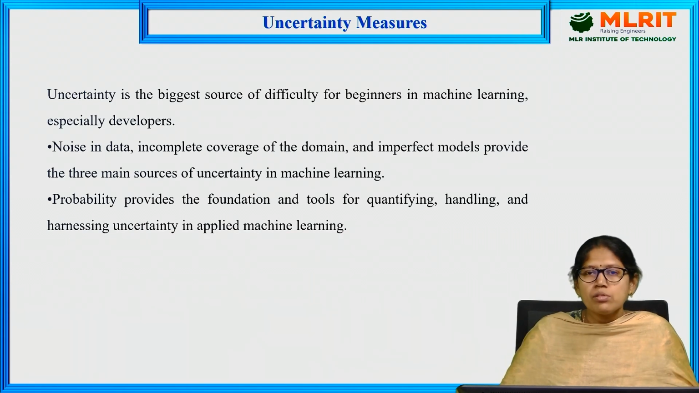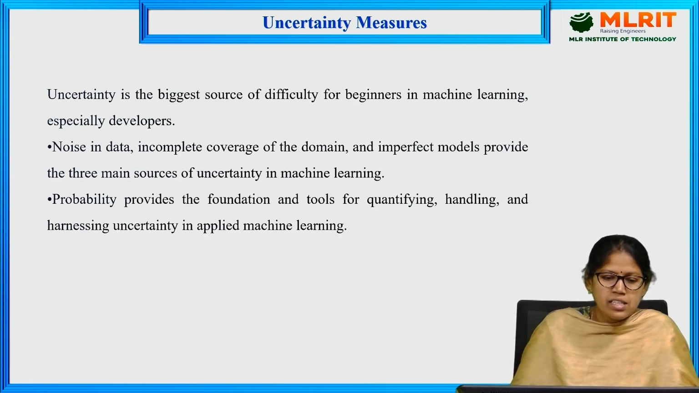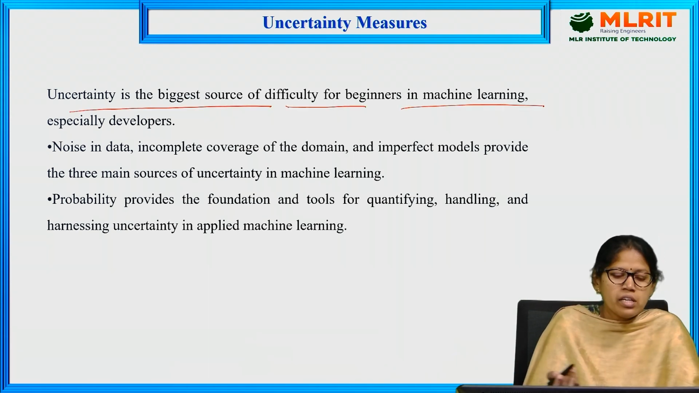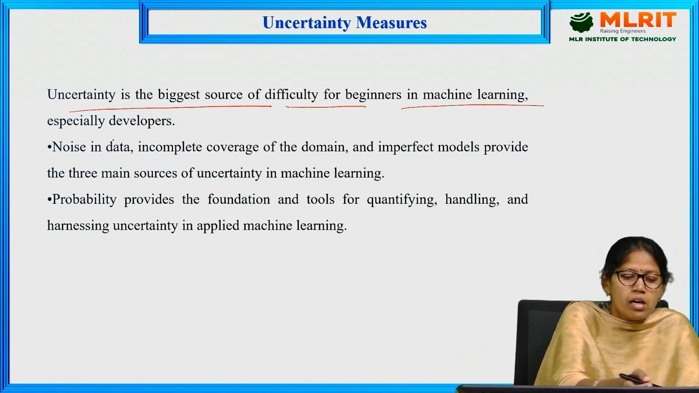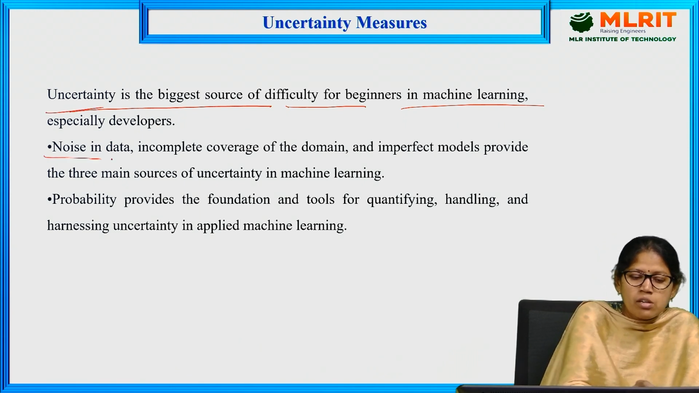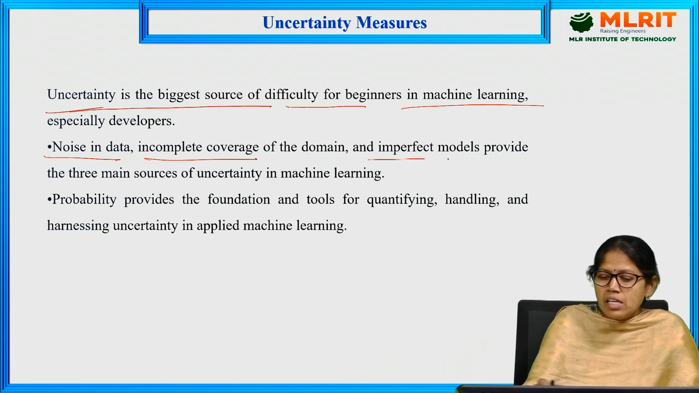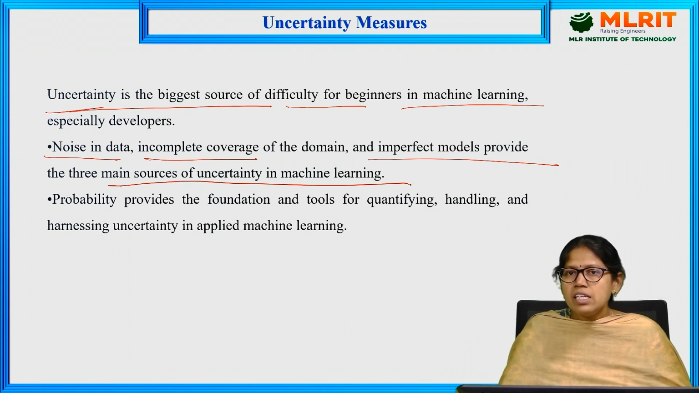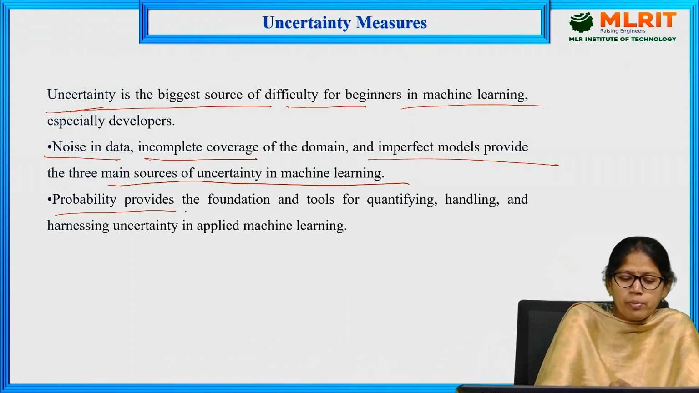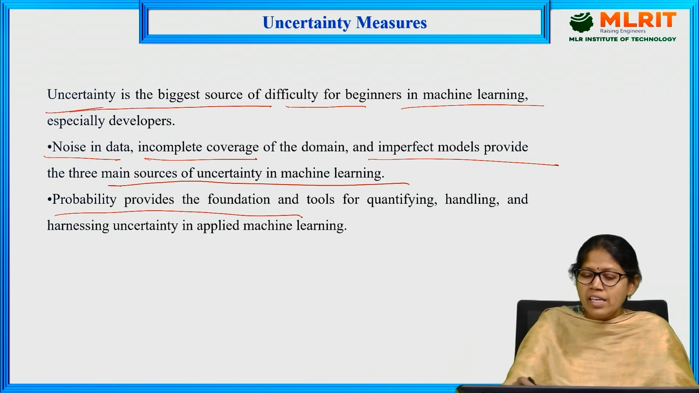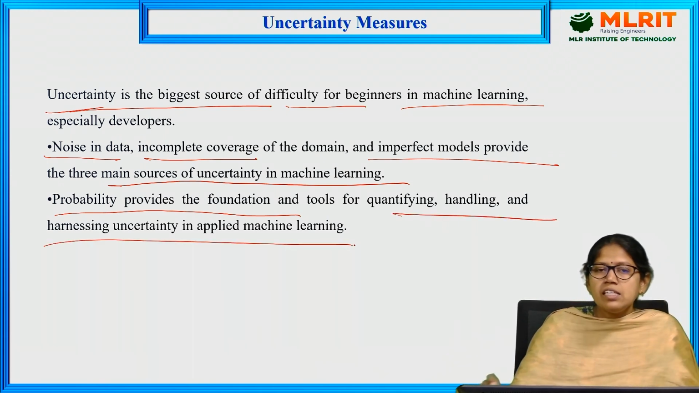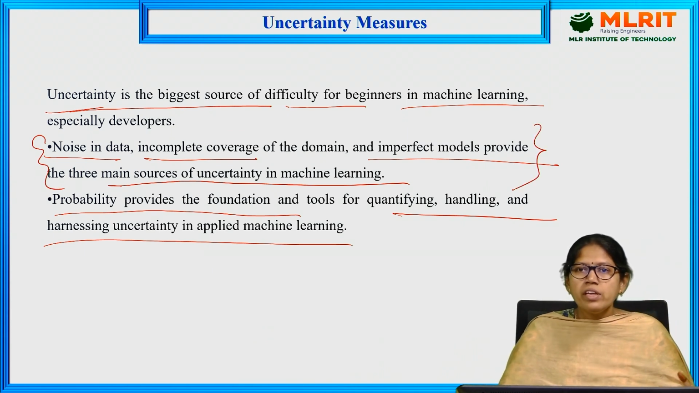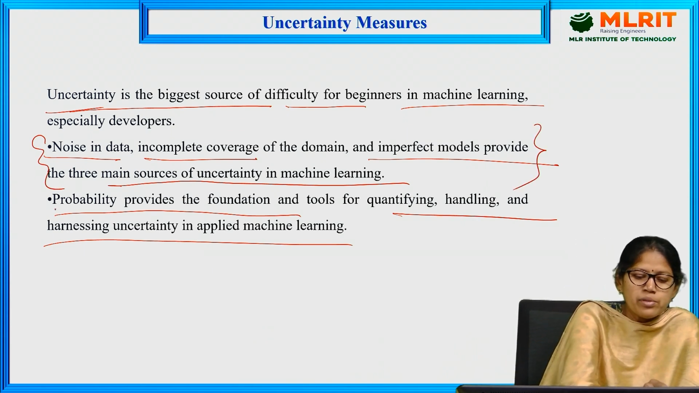So what are the major sources of this uncertainty? Uncertainty is the biggest source of difficulty for beginners in machine learning, especially developers. The sources of this uncertainty are noise in data, incomplete coverage of the domain, and imperfect models. These are the three main sources of uncertainty in machine learning. Probability provides the foundation and tools for quantifying and handling uncertainty in applied machine learning. Then we can measure that uncertainty by using probability.